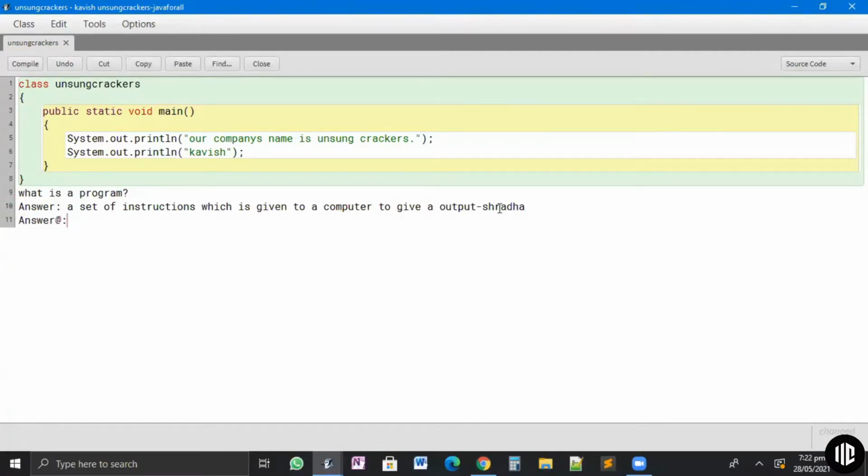It is a process of creating a set of instructions that tell a computer how to perform a task.